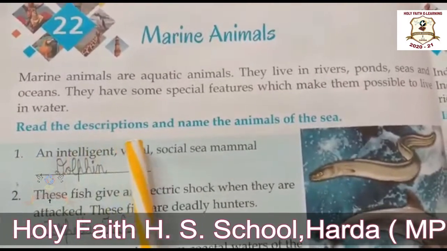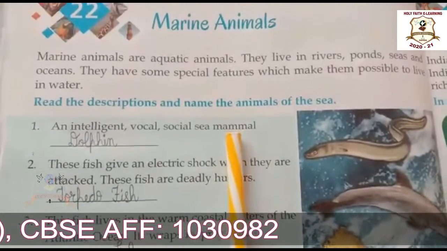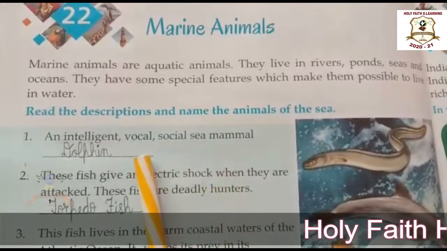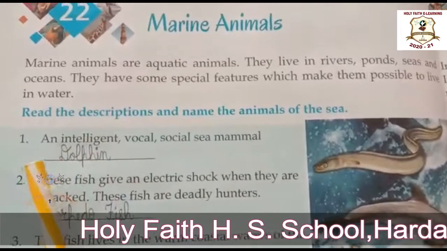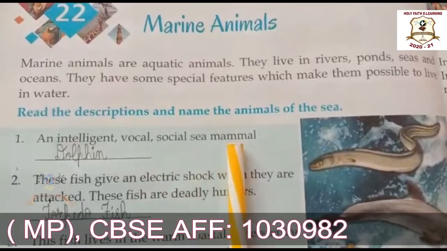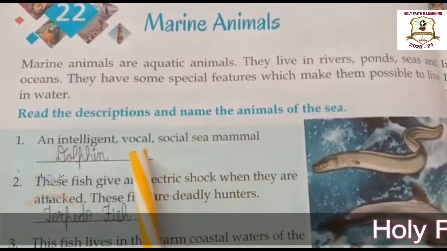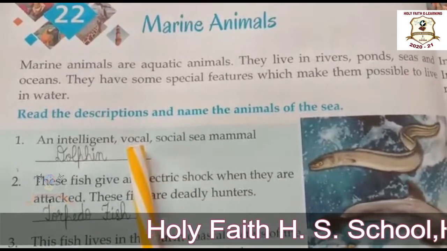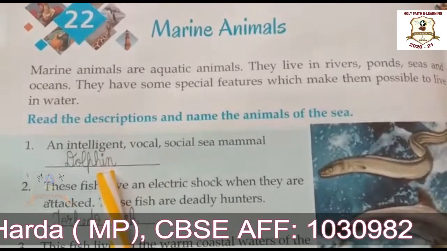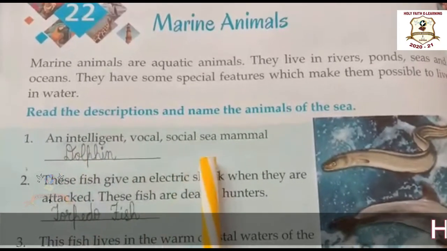Read the descriptions and name the animals of the sea. Students, here we have some descriptions about marine animals. We have to find the names of them with the help of those descriptions. So the first one is an intelligent, vocal, social sea mammal. Here, what is the meaning of vocal? Vocal means connected with the voice. So the name of this marine animal is dolphin. Dolphin is an intelligent, vocal, social sea mammal.